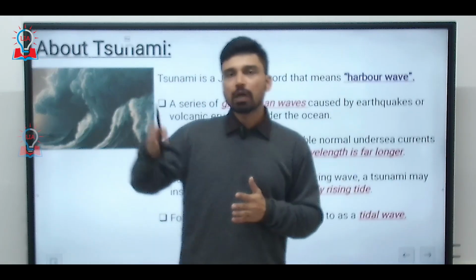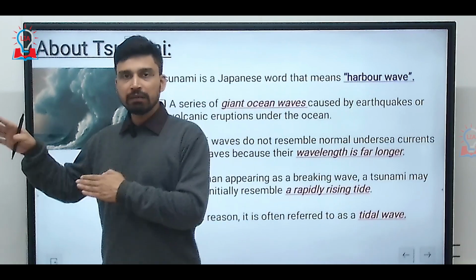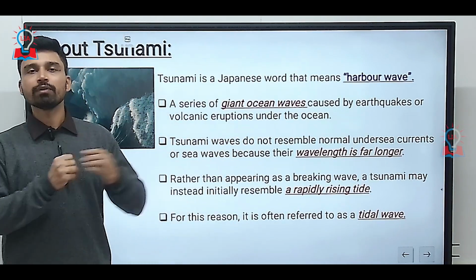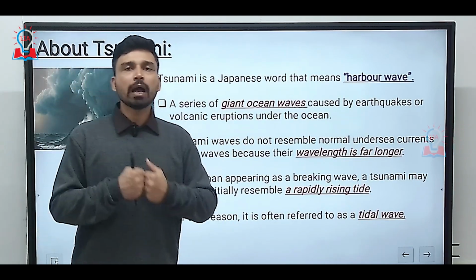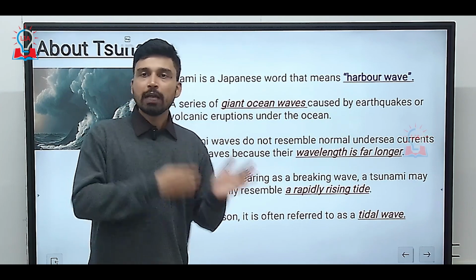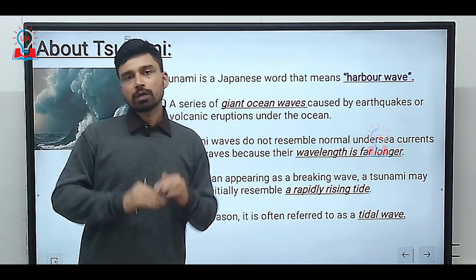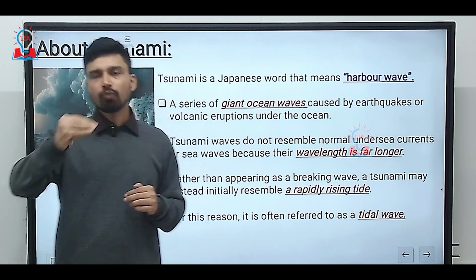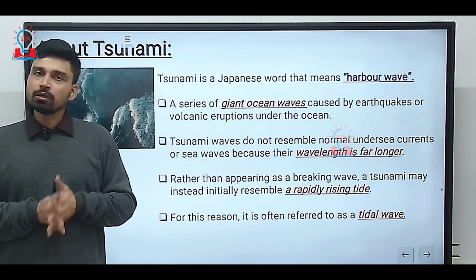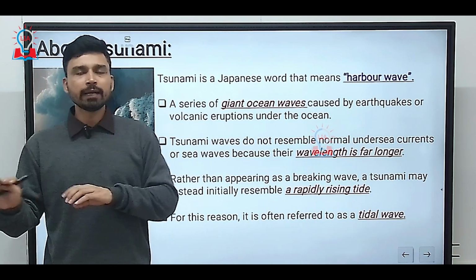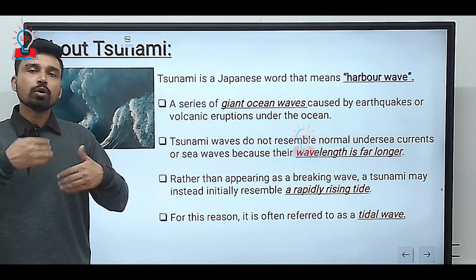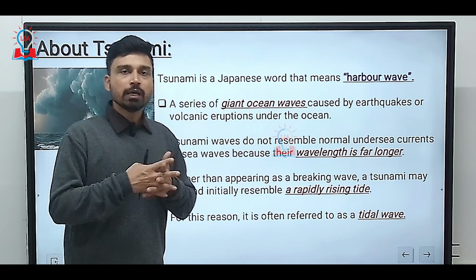When the tsunami happens, first of all, the water level recedes at a very fast rate away from the coast. That resembles a low tide situation. And when the tsunami waves come for the first time, it resembles a high tide, because a wall of high rising water is approaching the coast. So low tide followed by high tide. That is how the overall appearance of tsunami waves generally looks.